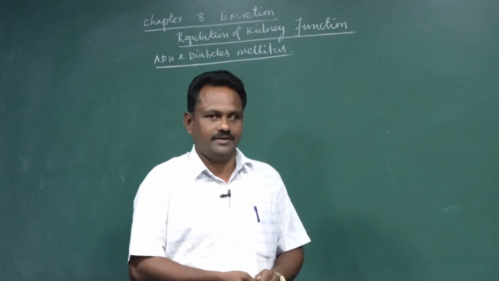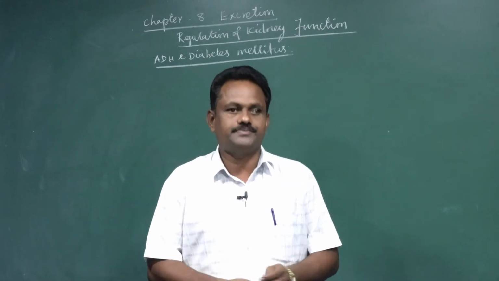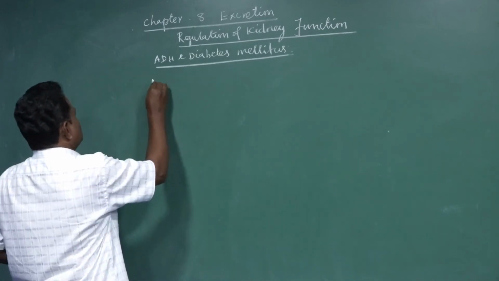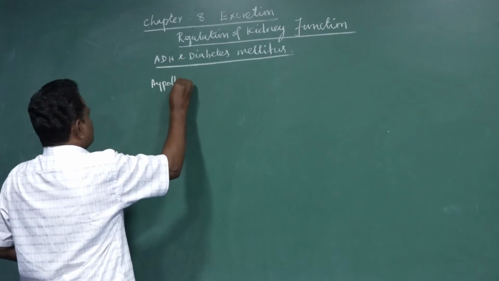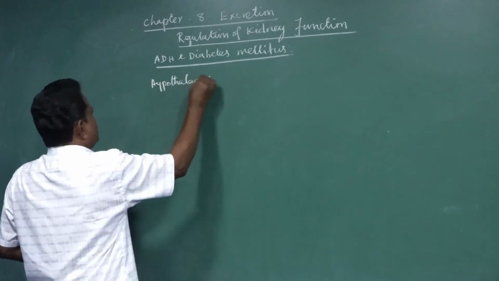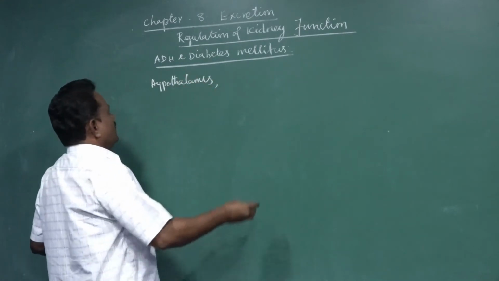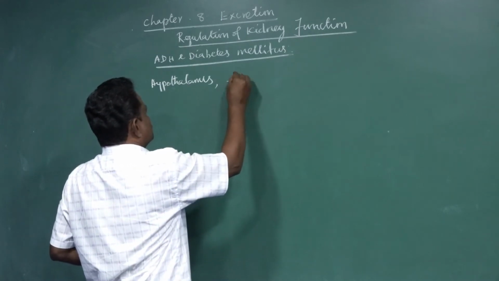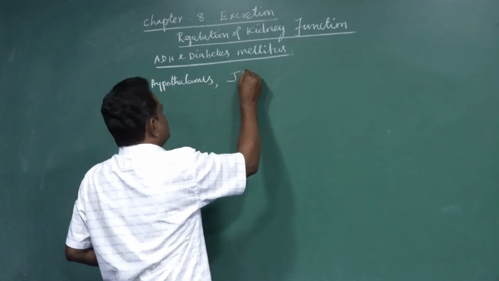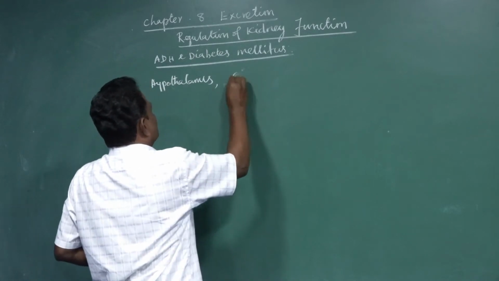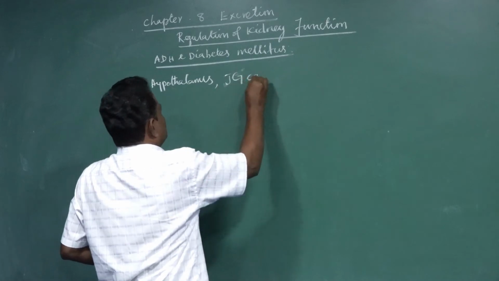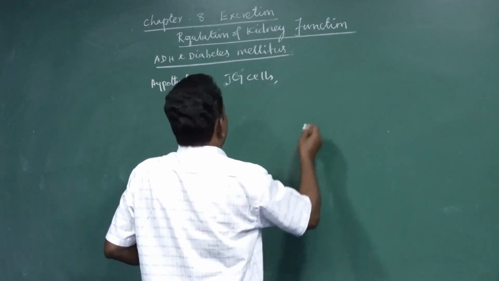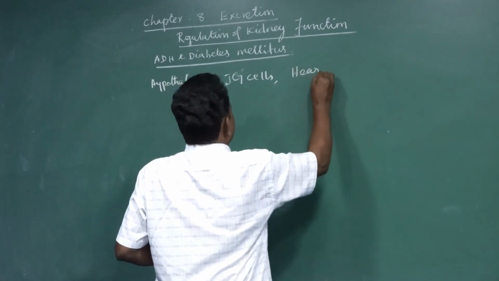So the functioning and regulation of the kidney is monitored by the hypothalamus of the brain, the structure present in the kidney called the juxtaglomerular cells or juxtaglomerular apparatus, and also partially by the heart.